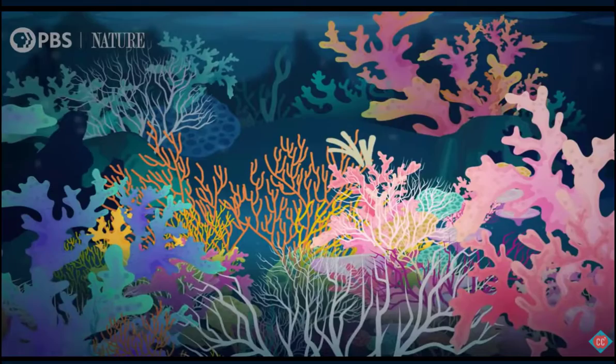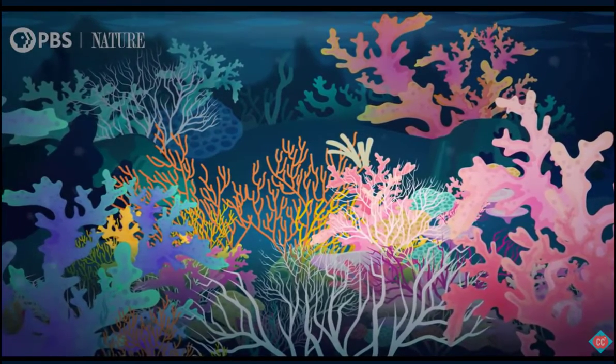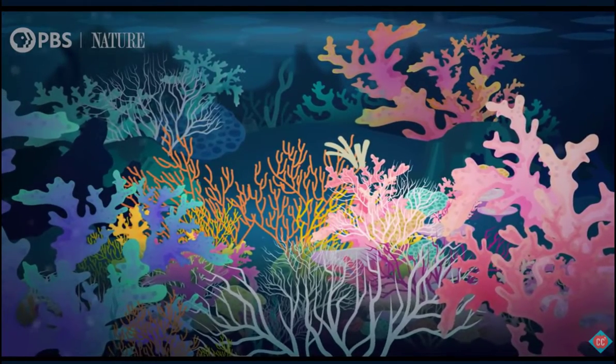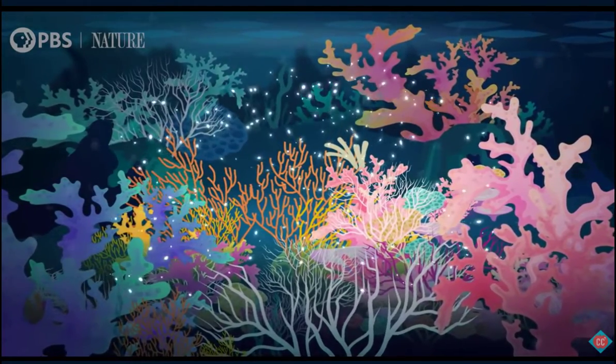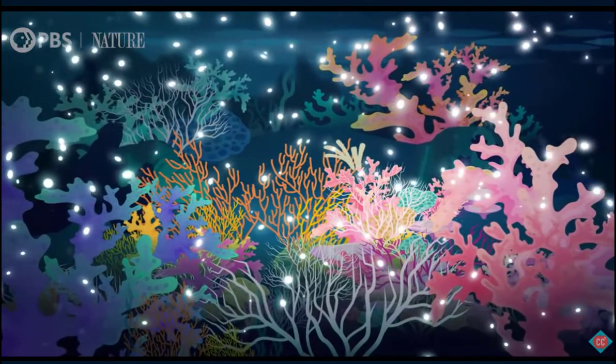One strategy is to let the gametes do most of the traveling. Like once a year, when the moon and water temperature are just right, entire colonies of coral reefs release their eggs and sperm into the ocean, creating an underwater blizzard of gametes.